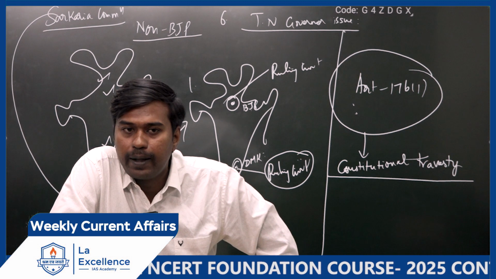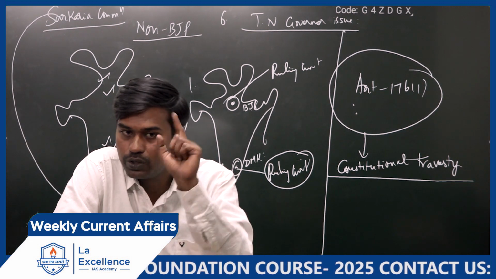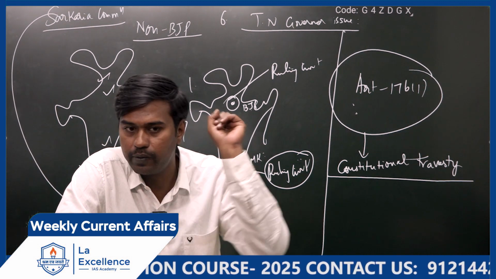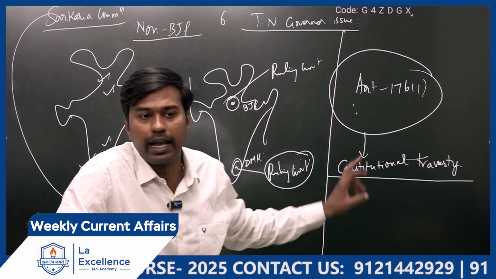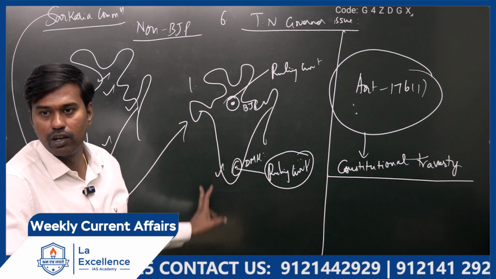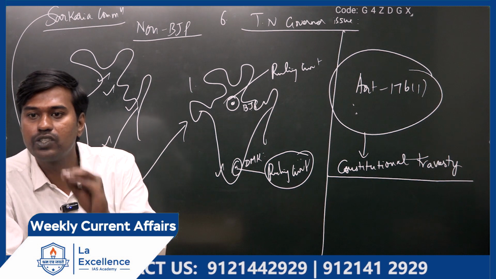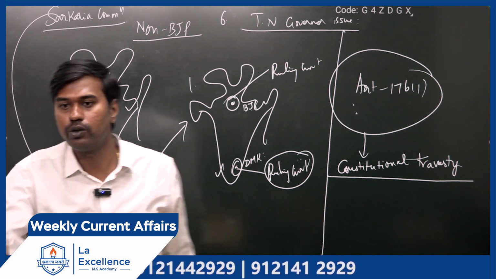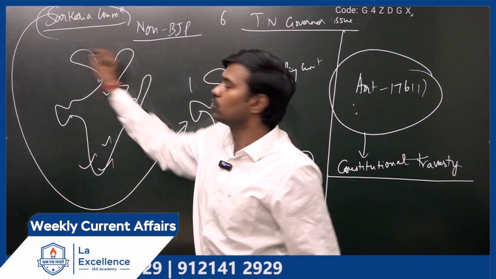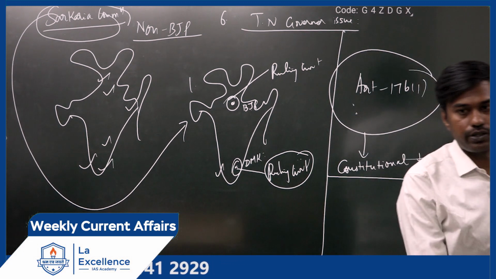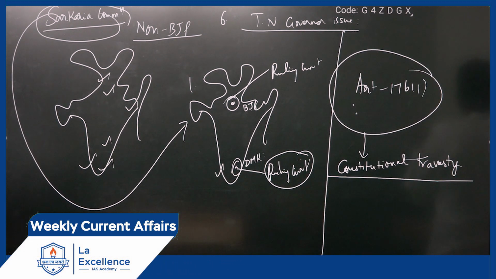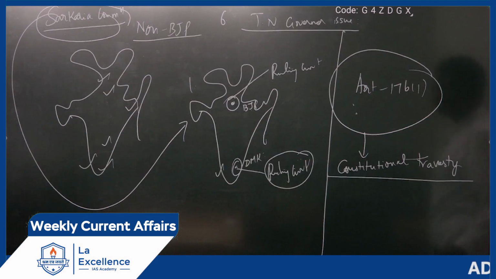Is it clear? So I am expecting a governor question mostly in mains only, because they have already asked it in mains 2-3 times. Again, they may ask you all the issues of the governor overall, and they may ask you to give some recommendation. So in your conclusion or way forward, you should speak about the Sarkaria Commission recommendation. A person to be appointed governor should be a politically neutral person, or someone who has not been attached to any party in the past. Next one.